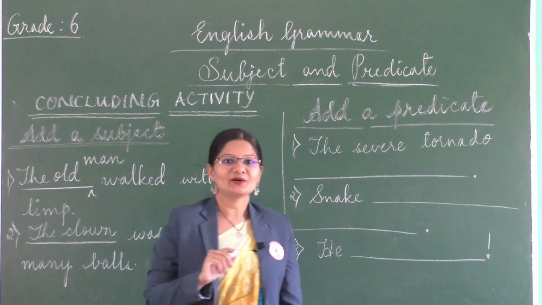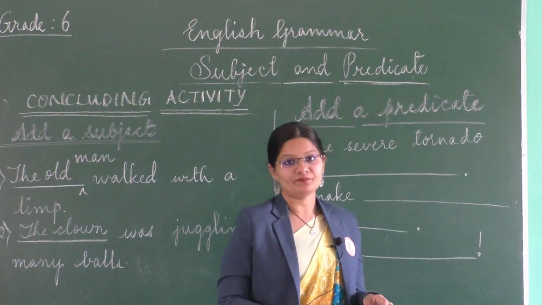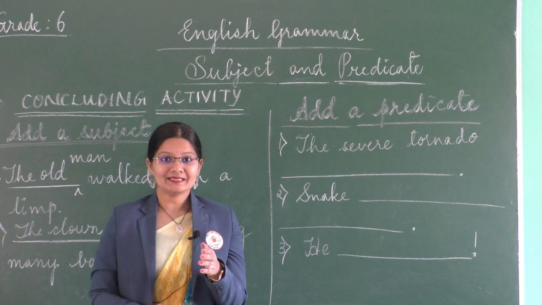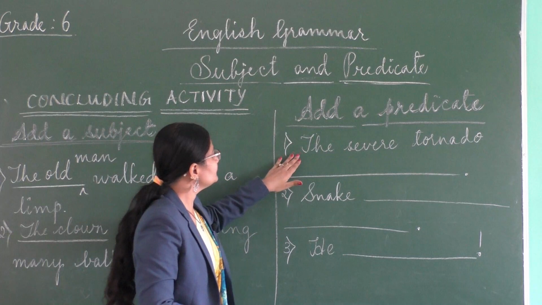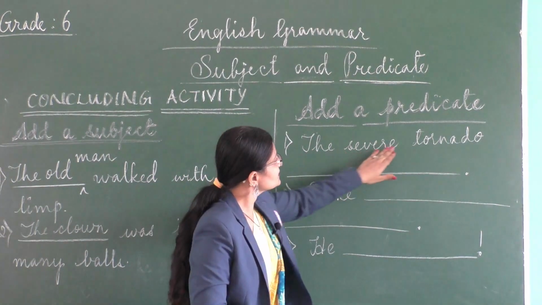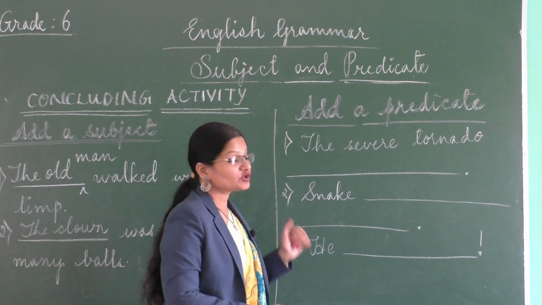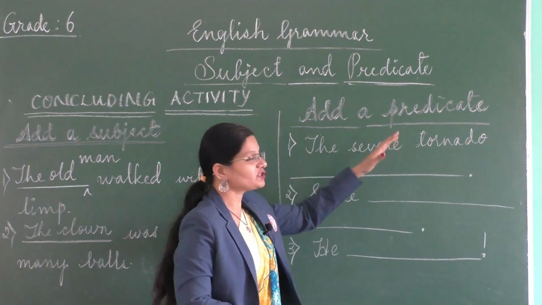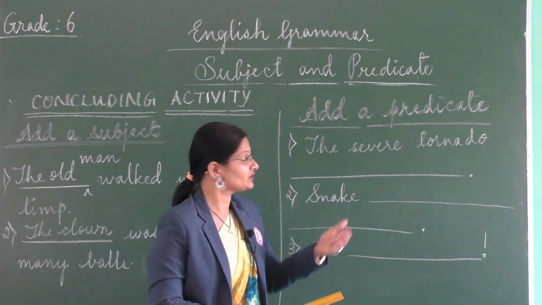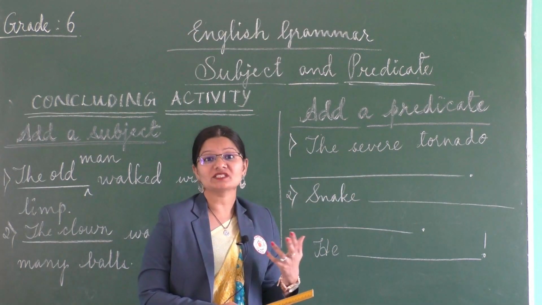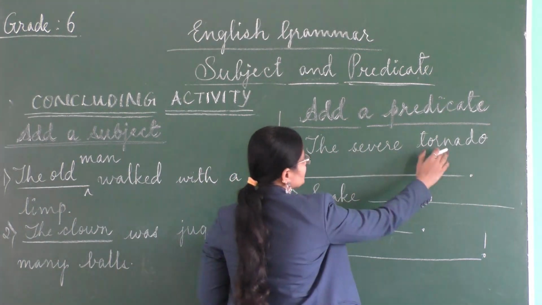Alright children, now let's move on to the second part of the activity, that is you are going to add the predicate to the subject given here, right? So, the severe tornado, Dash. So, here the subject is the severe tornado. So, what do you want to be written further? What do you think the tornado would have done? Yes, it caused severe damage. So, here we will write the severe tornado